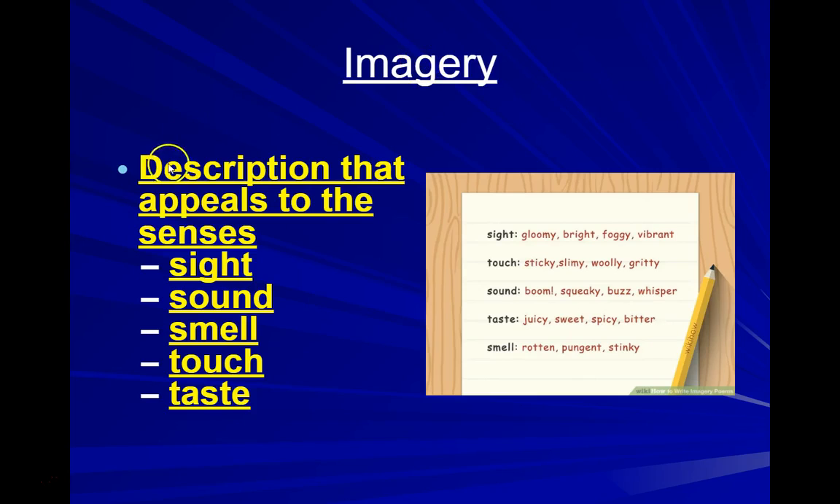Imagery. Imagery is a description that appeals to the senses. Your senses are sight, sound, smell, touch, and taste. Some examples. Sight is when somebody says something is foggy or gloomy. Touch, when somebody says something sticky or slimy. Sound: boom, squeak, buzz, whisper. Taste: juicy, sweet, spicy. And smell: rotten, stinky, sweet.